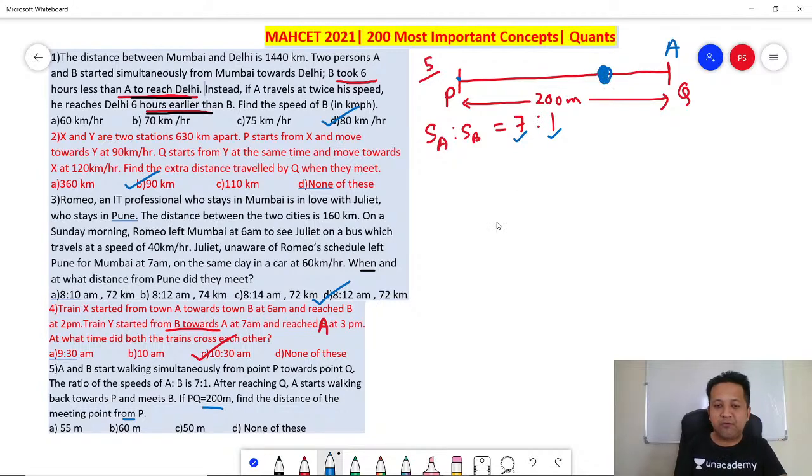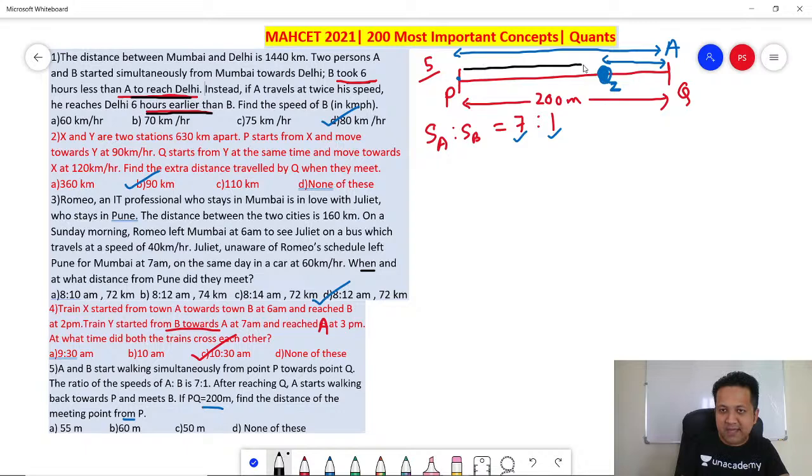Now, how much distance did A travel? Can you visualize? A went from P to Q, so this distance is 200, plus this distance. Let's say the meeting point is Z, so A travels QZ. Will you agree? How much did B travel? By that time, B has covered PZ.